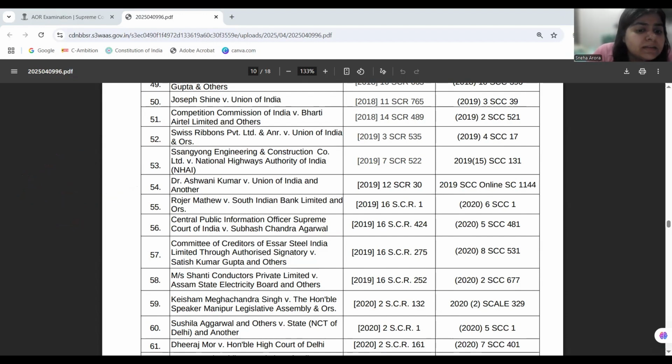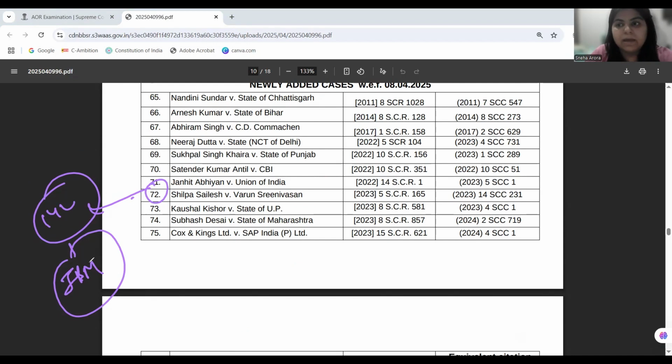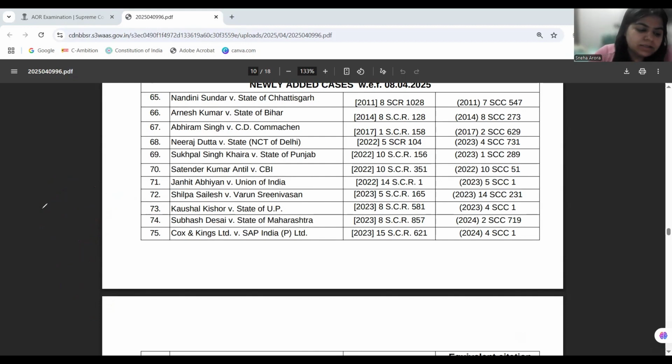Okay. Then in the line is the case of Shilpa Sailesh versus Varun Srinivasan, where the court is using 142 jurisdiction to grant a couple divorce because irretrievable breakdown of marriage is not recognized statutorily by the Hindu Marriage Act yet. And the court is basically saying that because it is not a statutory remedy, by 142 jurisdiction only the Supreme Court can do so, when the doctrine of irretrievable breakdown of marriage can be applied. Okay. So these are a few cases which can be written thematically when there is a question arising on Article 142.